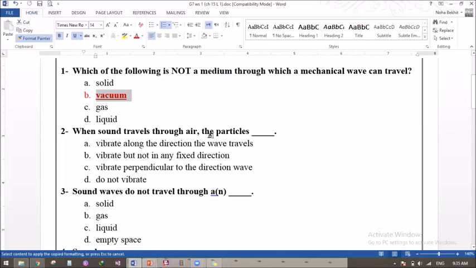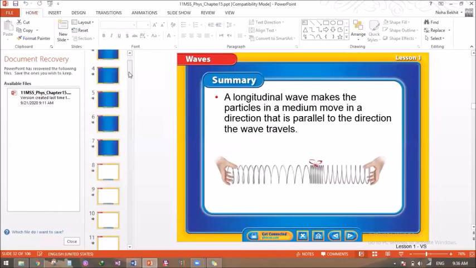So here, when sound travels through air, we know now that sound is a mechanical wave. But here he asks you how the particles will move. He needs to know how the particles move. So now we know that C, you said C? Yes. Okay, you have to know what sound is. As we said, it's a mechanical wave, right? Then, which type of mechanical wave is the sound? Is it the transverse wave or longitudinal wave?